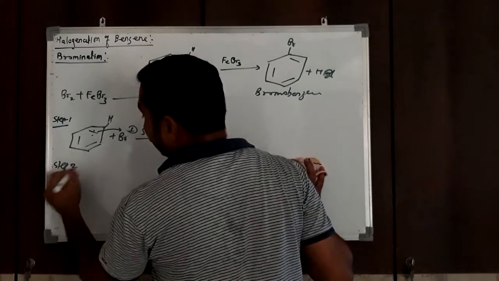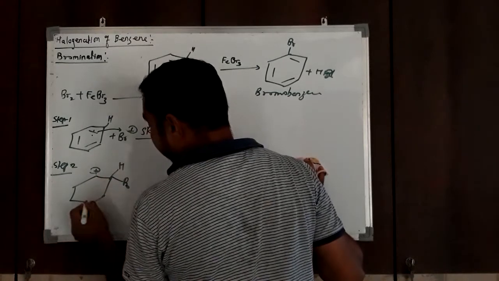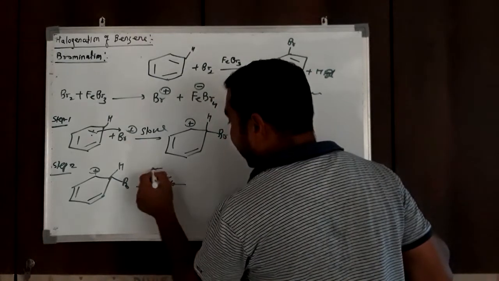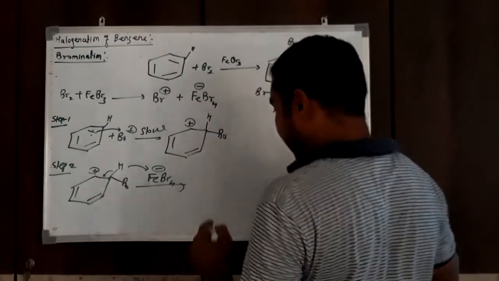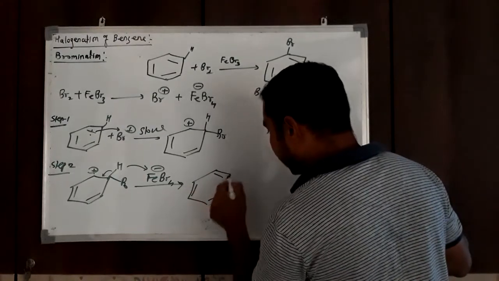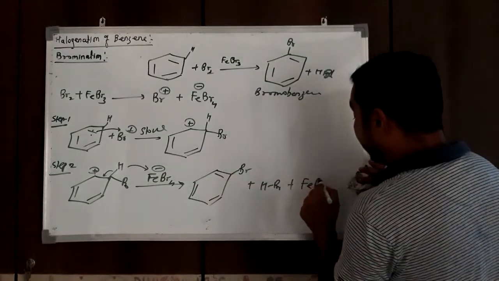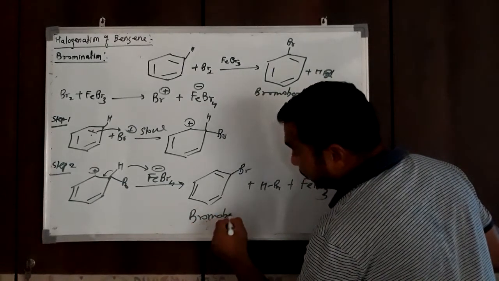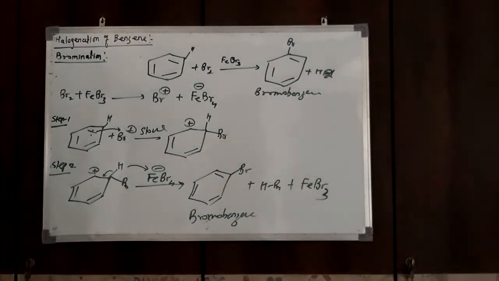In step 2, this carbocation loses H plus from the benzene ring and regains aromatic character. FeBr4 minus takes the H plus, and the bonding electron pair is involved in aromatization for gaining aromatic character again, giving HBr plus FeBr3, regeneration of the catalyst. So this is bromobenzene. In this way we got a monosubstituted product from benzene.